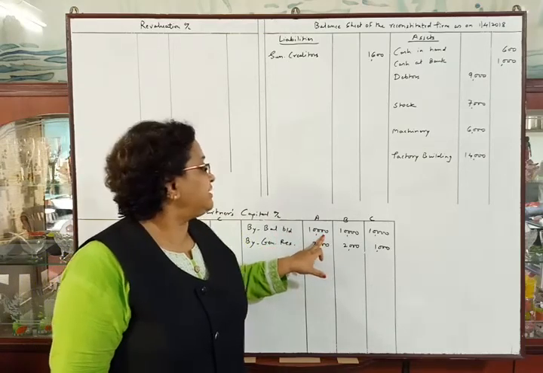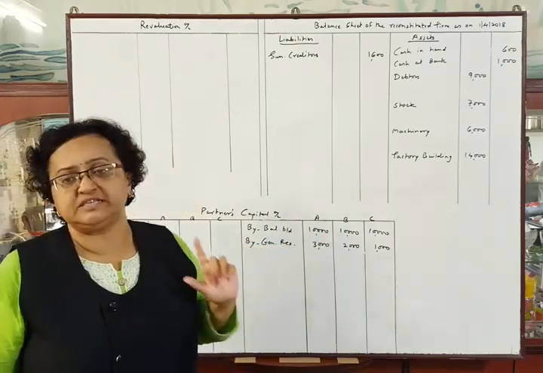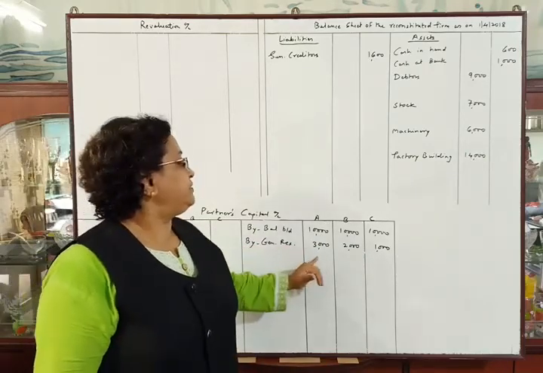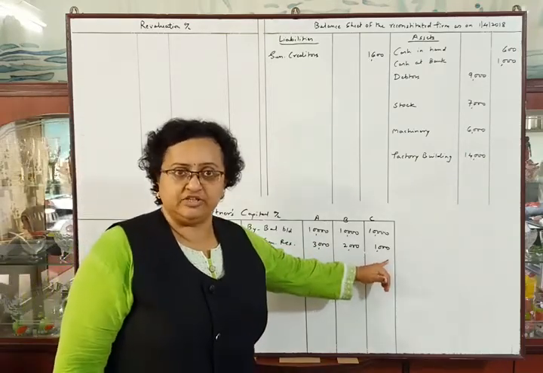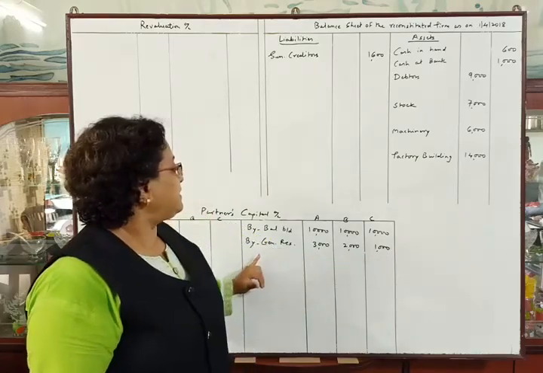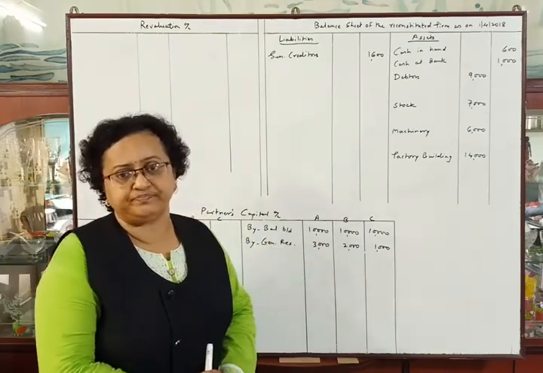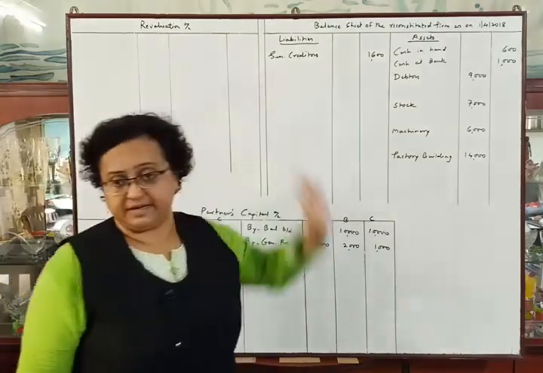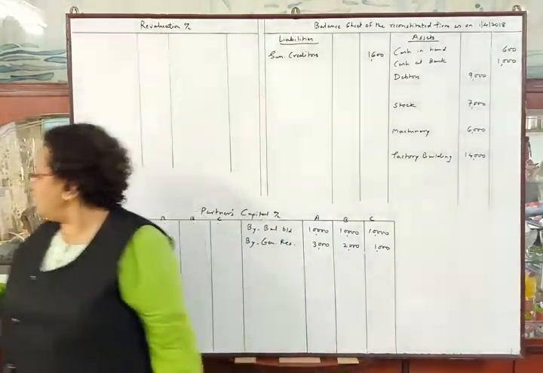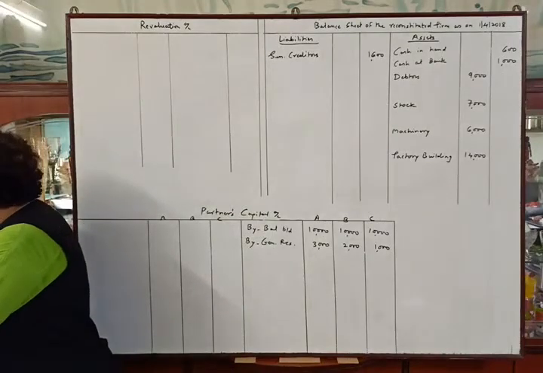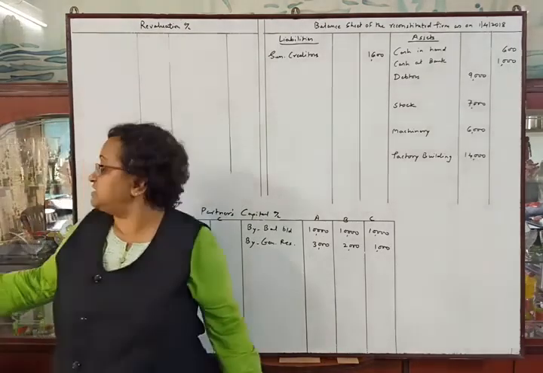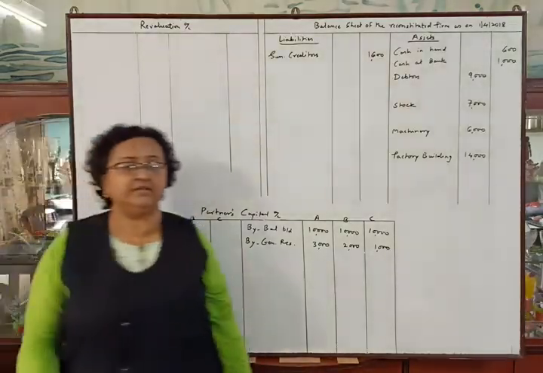Then they have given us general reserve rupees 6,000. I have distributed the general reserve between the three partners in their own profit sharing ratio and transferred in credit side of capital account. Then sundry creditors rupees 1,600. It will be in outer column as there is no adjustment on sundry creditors. Now see the asset side. Cash in hand and cash at bank are given.